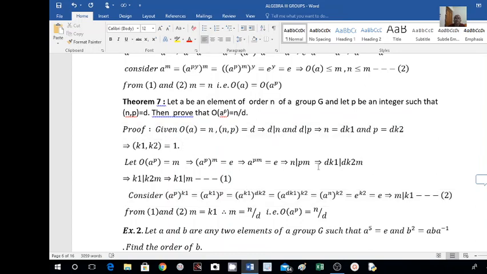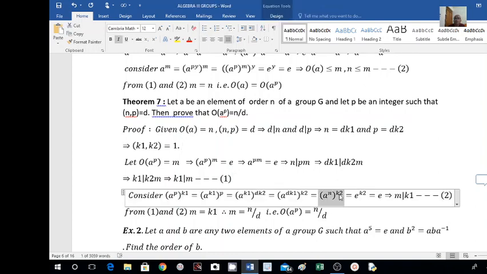Again, I will adjust some of these terms and write this as A to the power of DK1, whole to the power of K2. This DK1 is nothing but n. So this is A raised to n, whole to the power of K2.